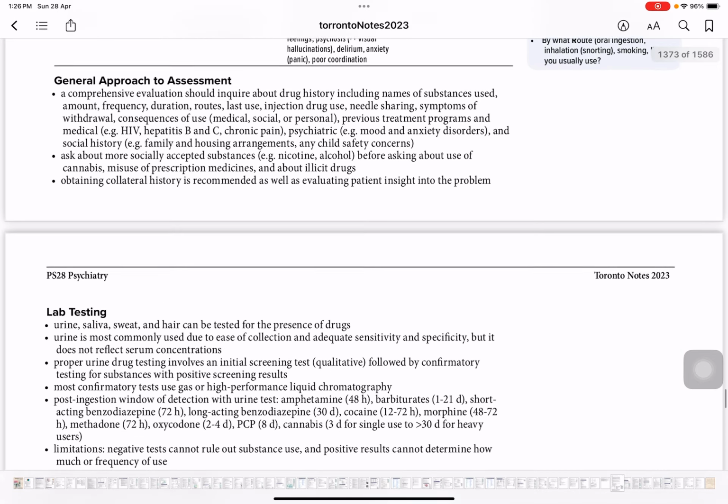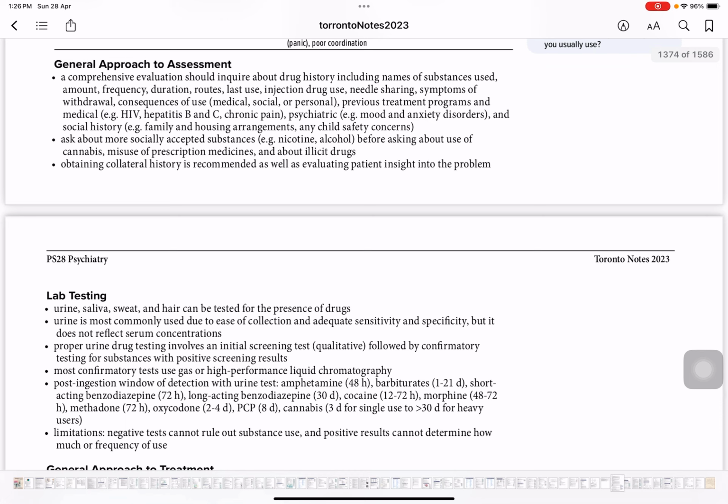Now the general approach to assessment. Let's say a patient is there with substance use disorder. How would you approach the patient now? A comprehensive evaluation should inquire about drug history, including the names of the substances you're using, the amount, how frequently you are using, the duration, for how long you have been using it, the routes, oral, IV, or what, and last use, when did you last use the drug?